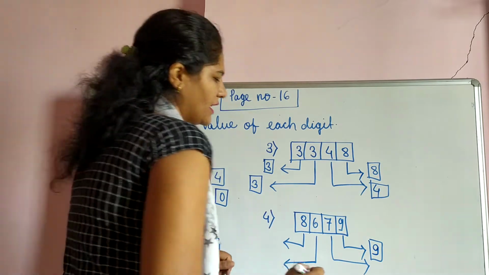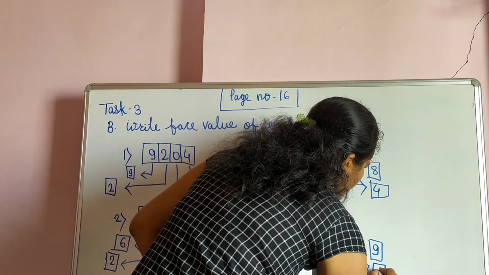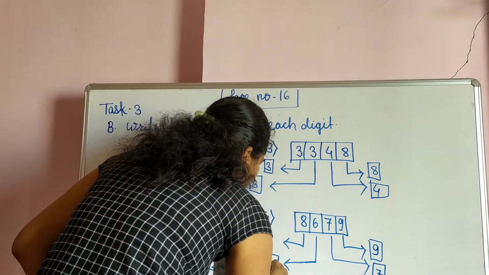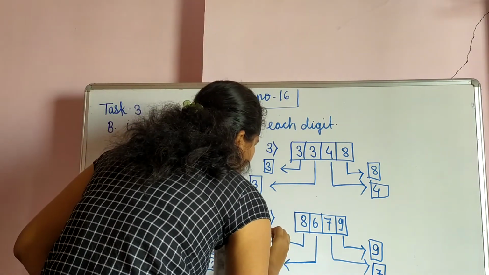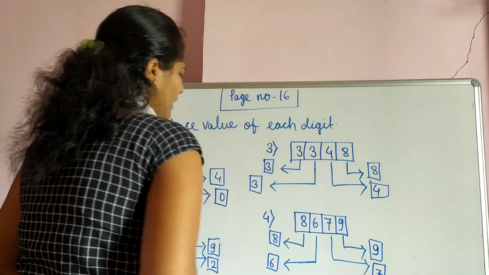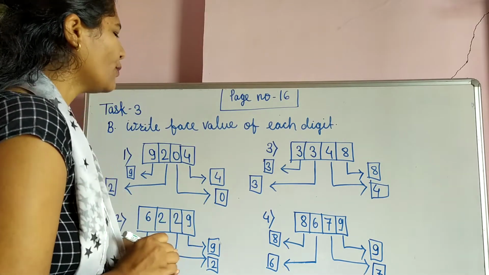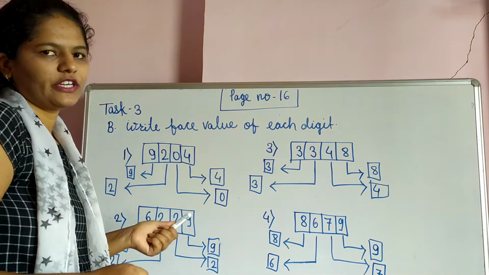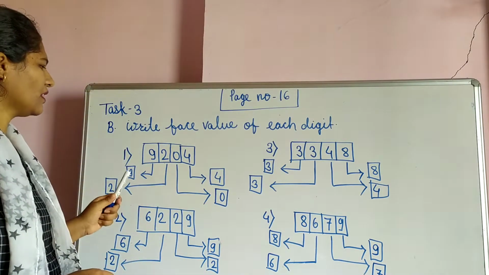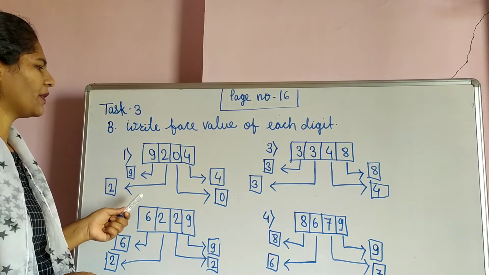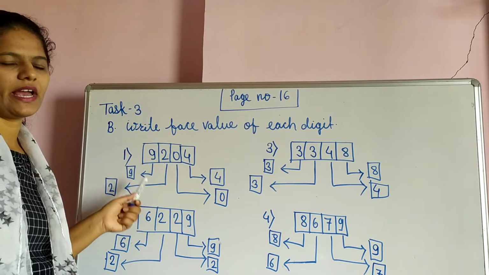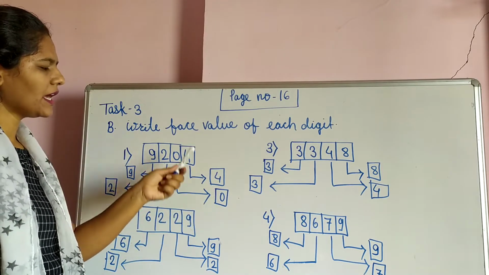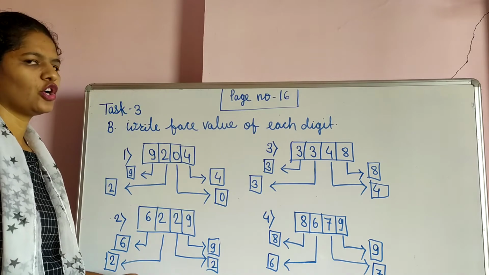Face value of 7 is 7. Face value of 6, it is a 6. And face value of this one, 8, is an 8. Okay student, so I hope you understand this one. So student, this one also you have to complete in your notebook. Don't make khichdi, do it properly. Use pencil and scale. Draw this column properly, draw these arrows, these boxes properly, and then complete this question in your notebook.